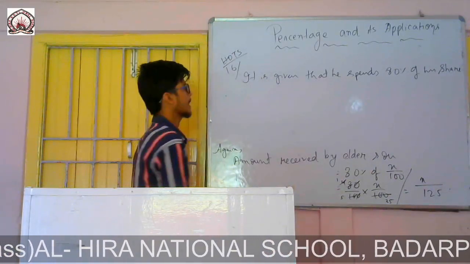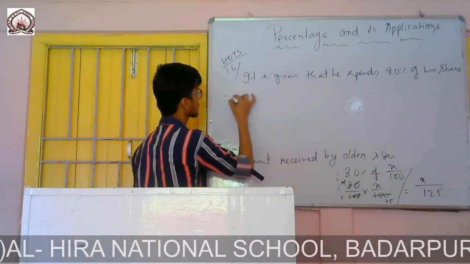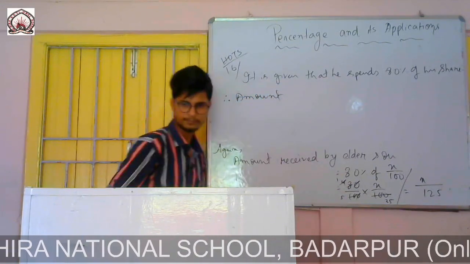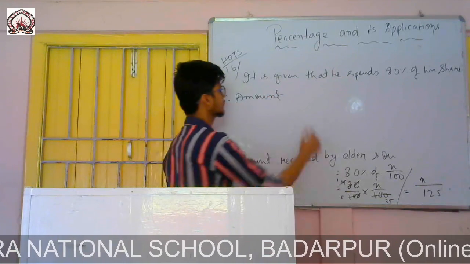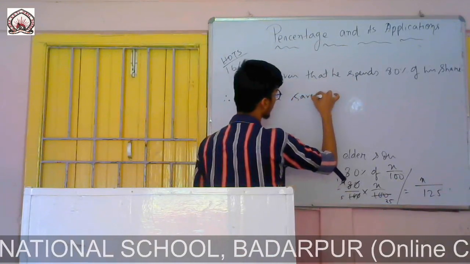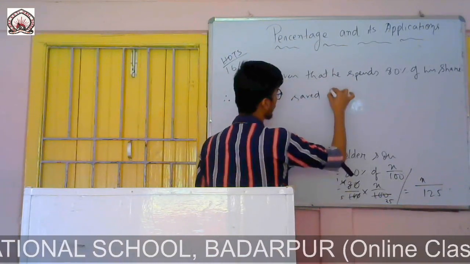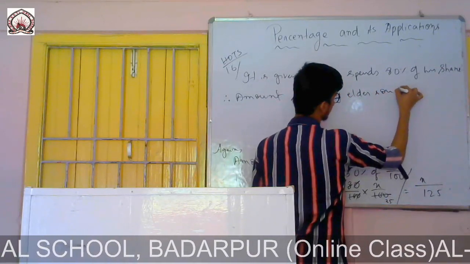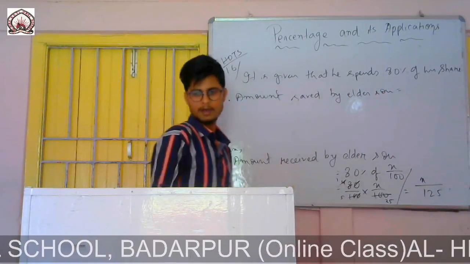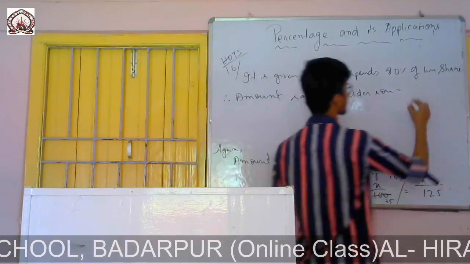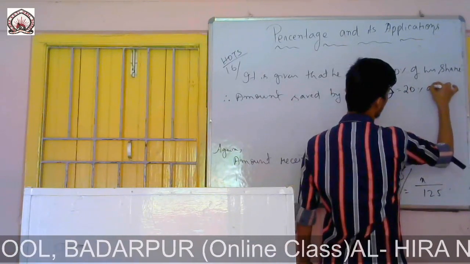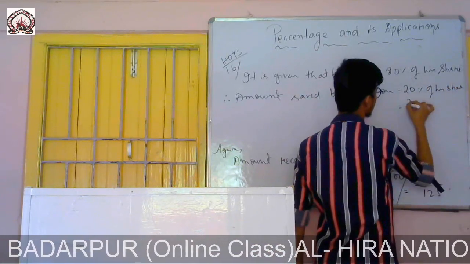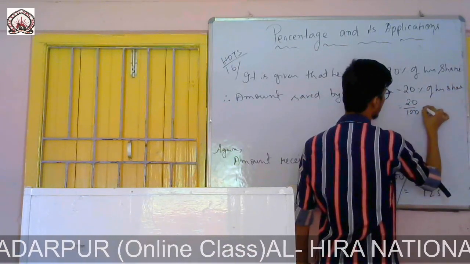So we can write, therefore, amount saved by elder son. The amount saved by elder son is how much? 20% of his share, which means 20 by 100 into his share.